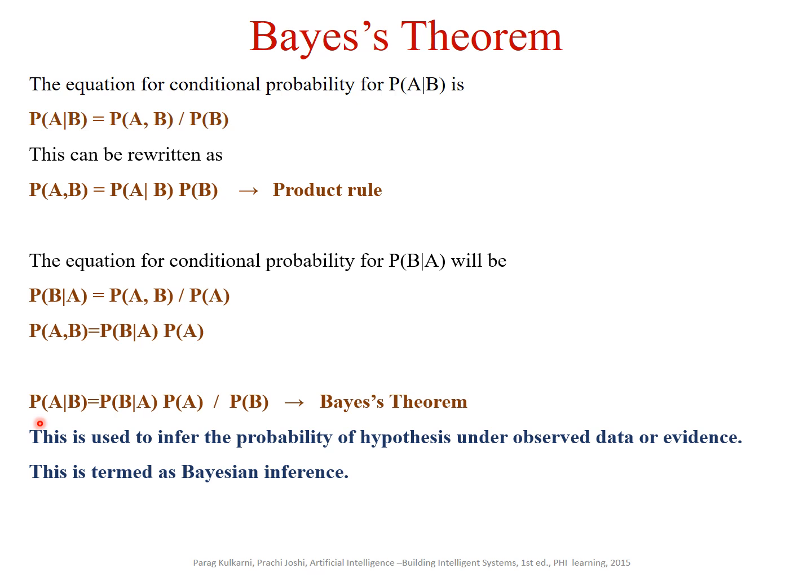So, P of A given B equal to P of B given A into P of A divided by P of B, which is the Bayes theorem. So this is used to infer the probability of hypothesis under observed data or evidence. This is termed as Bayesian inference.